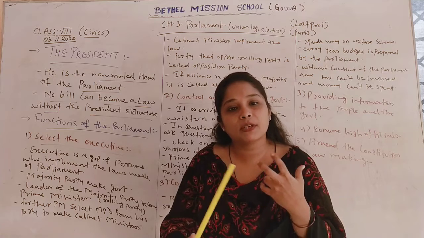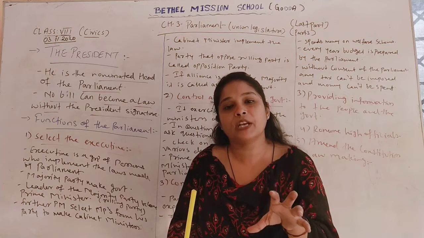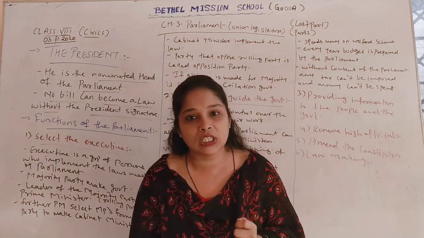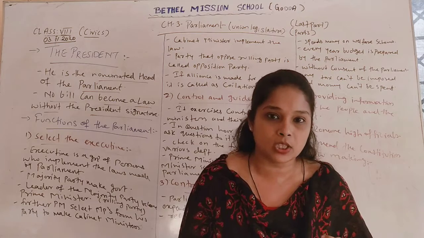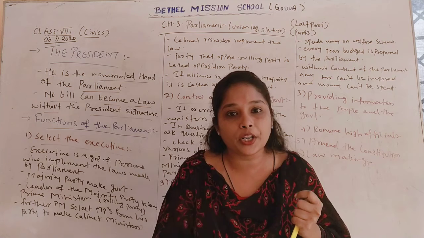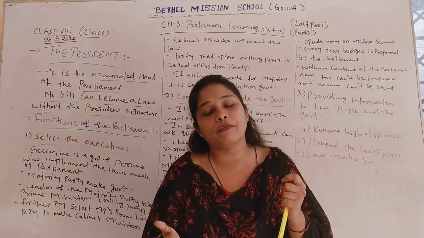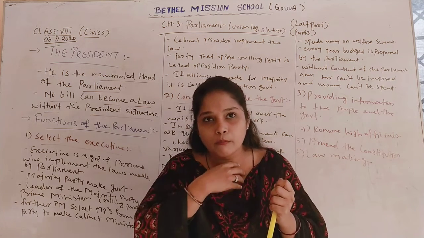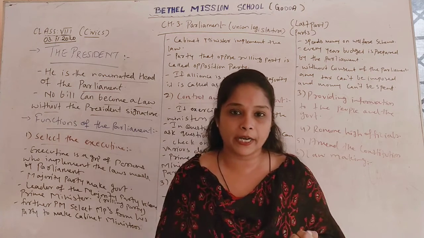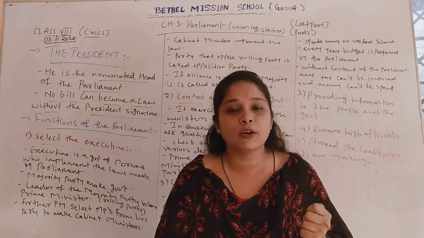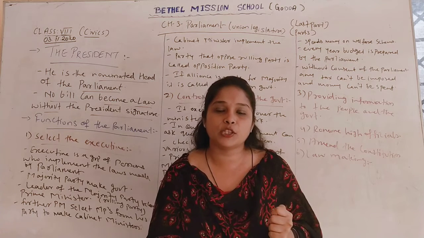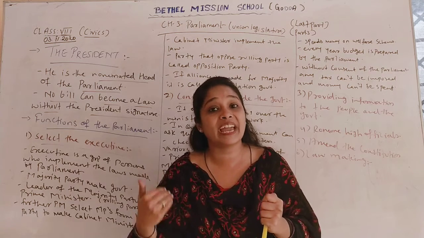So the party who gets a majority of votes, that means the members of that particular party are more in parliament. Let's take an example: in Lok Sabha, say there are 252 members. In those 252 members, the majority, more than 150 members, are from the majority party. So in parliament, members of the majority party are more. That is why they make the government. And the leader of that majority party becomes the prime minister, who becomes the head of the parliament.